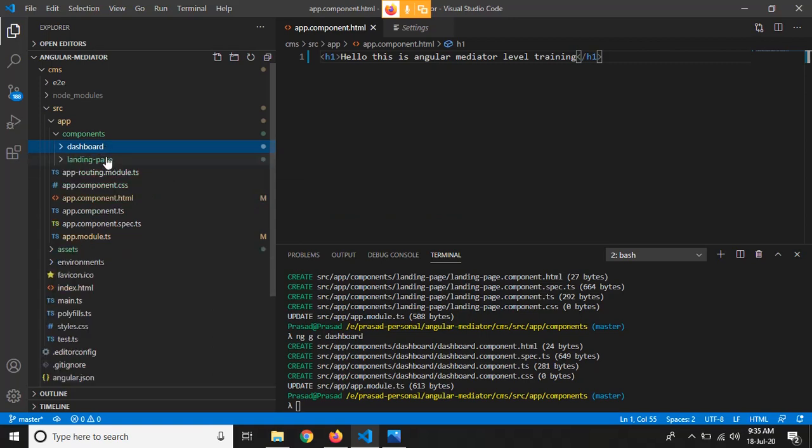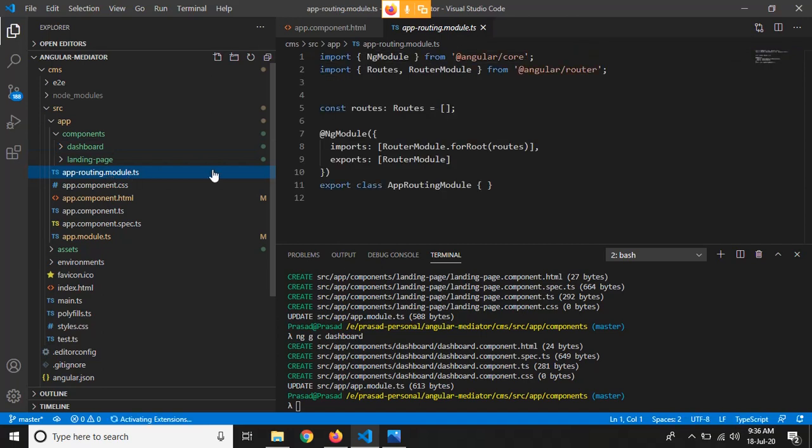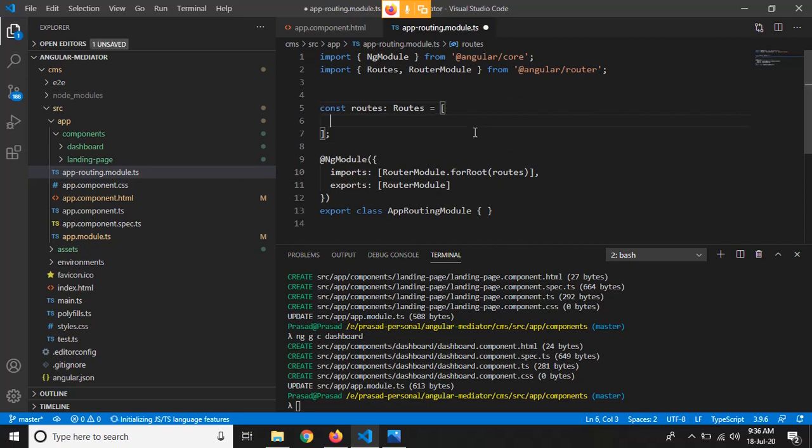So now we have these two components in place, but currently we cannot navigate to them because we haven't defined routing for these components. For defining the routing, we have to go to the app-routing.module.ts, and in this file we have this routes array, where we can define routes for our components so that we can access them using our URL or the routes, right?